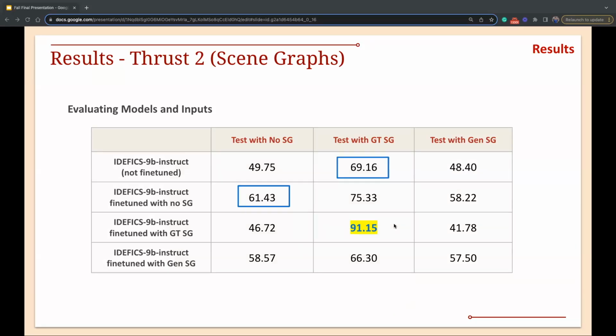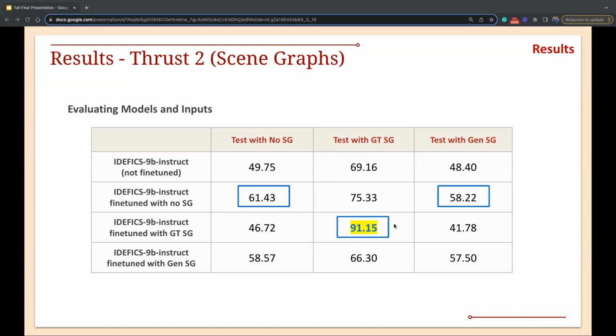And we can also observe that if we were to choose between fine-tuning and using good scene graphs, using good scene graphs actually gives us better performance than even fine-tuning on a specific data set. And when we don't have any scene graph during test time, we see that the model fine-tuned without scene graphs performs better.